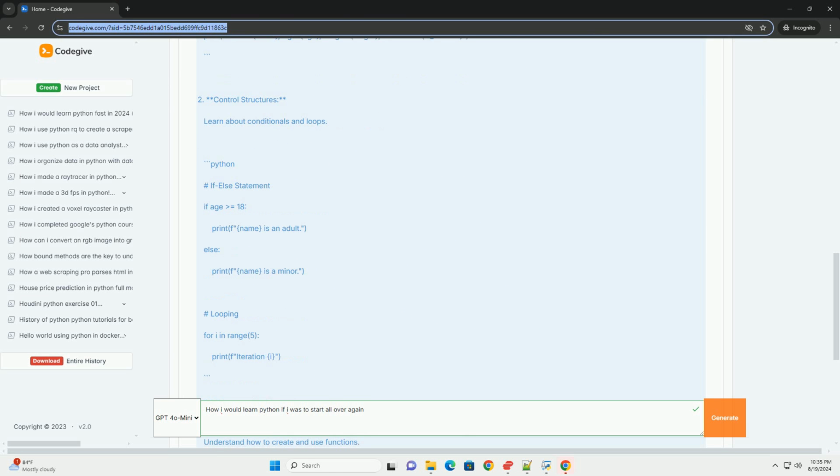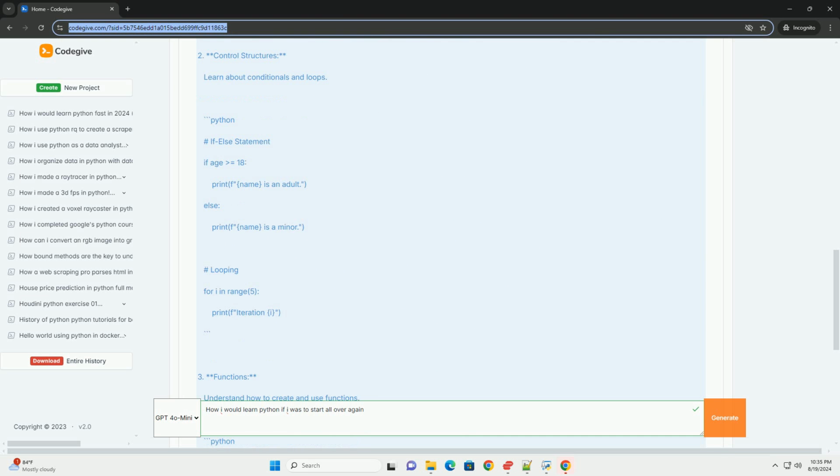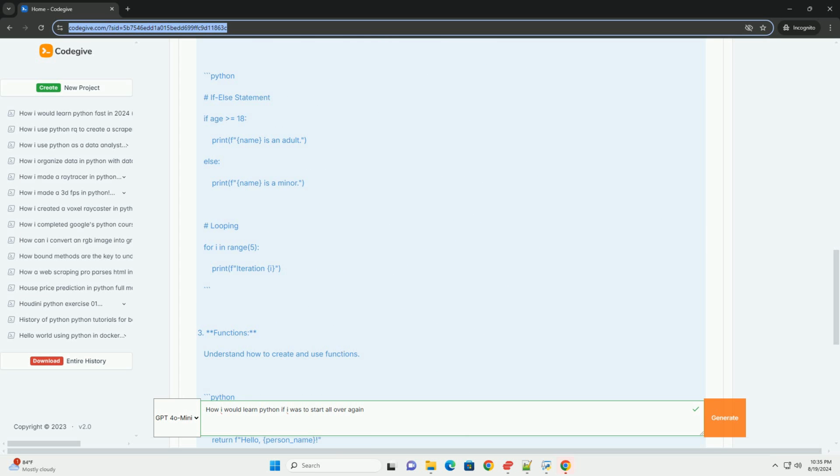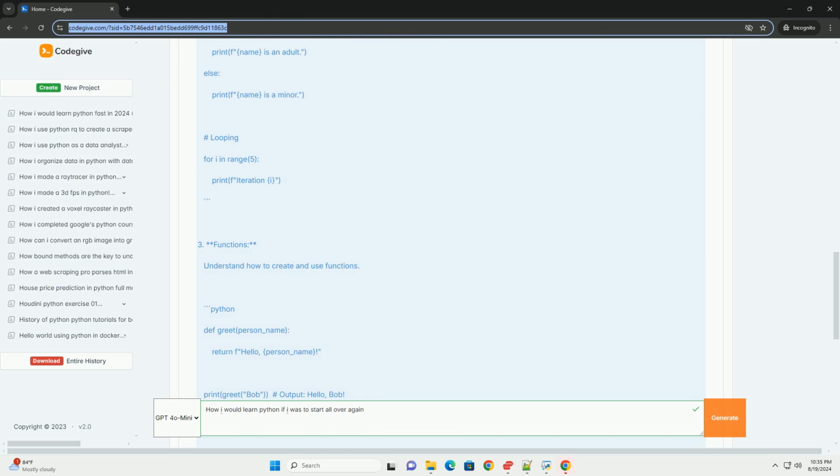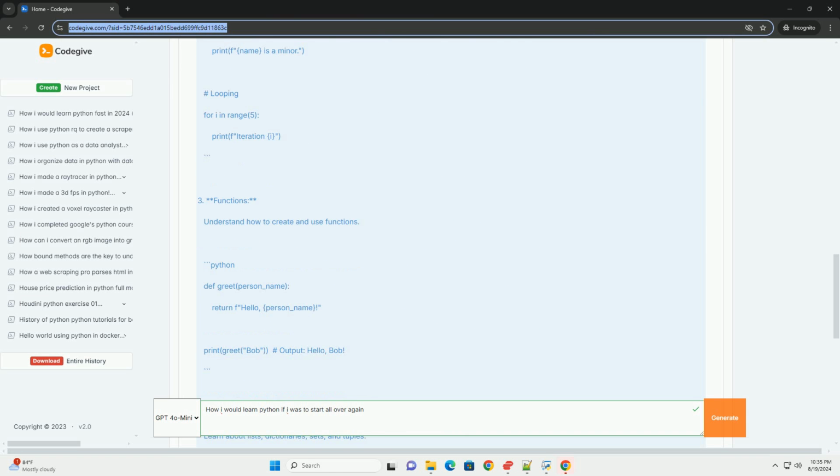3. Functions. Understand how to create and use functions. 4. Data structures. Learn about lists, dictionaries, sets, and tuples. 5. File I/O. Learn how to read from and write to files. Reading from a file: with open("example.txt", "r") as file: content = file.read(); print(content).